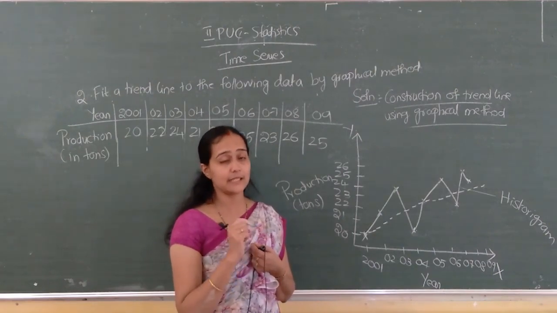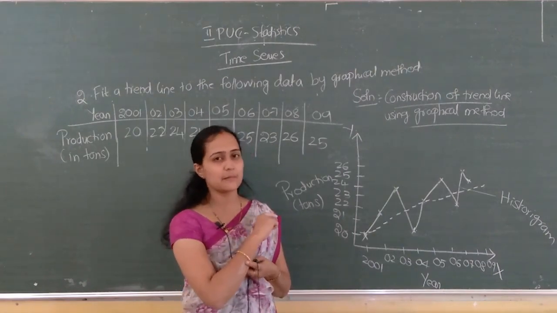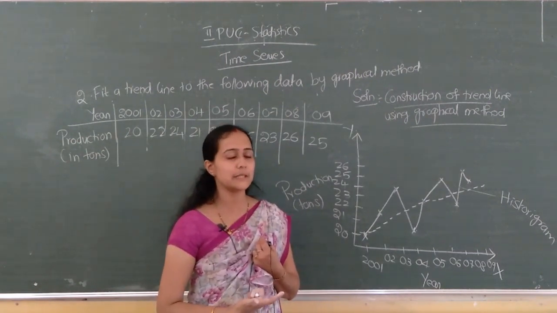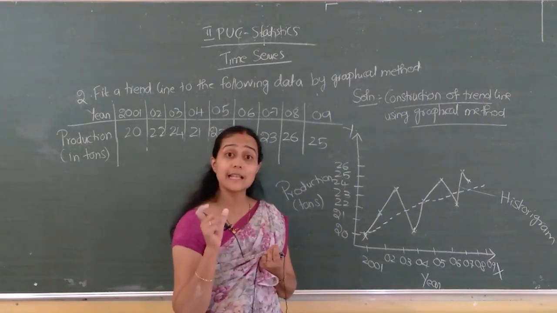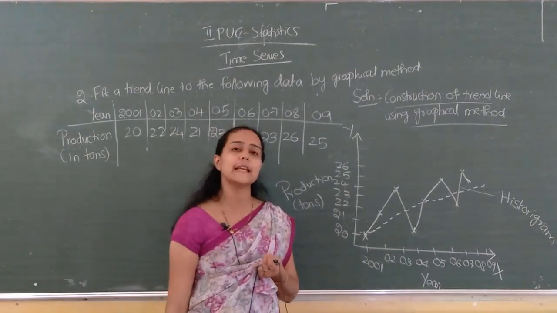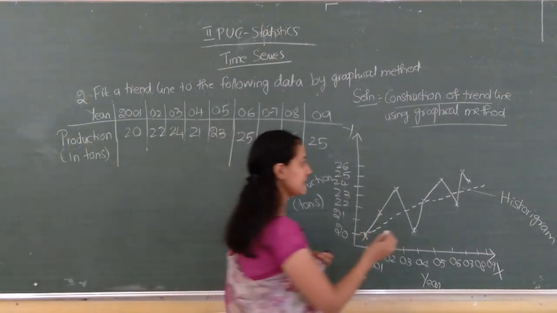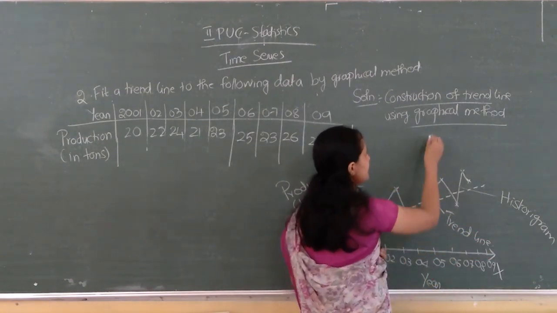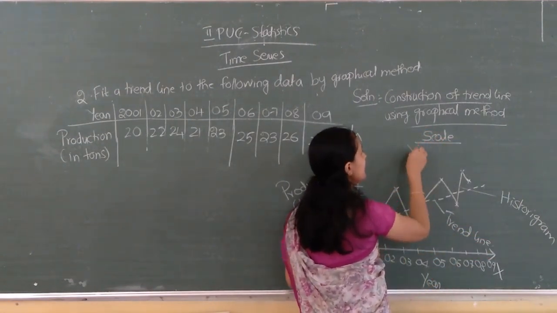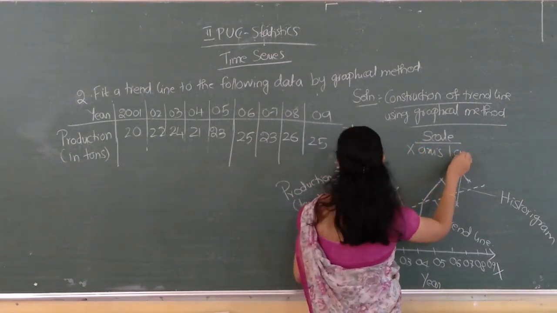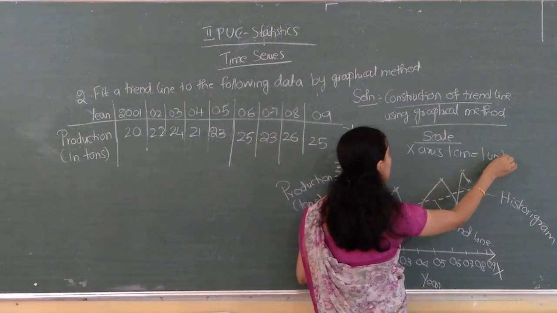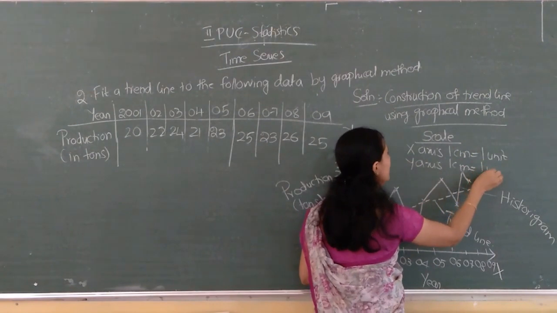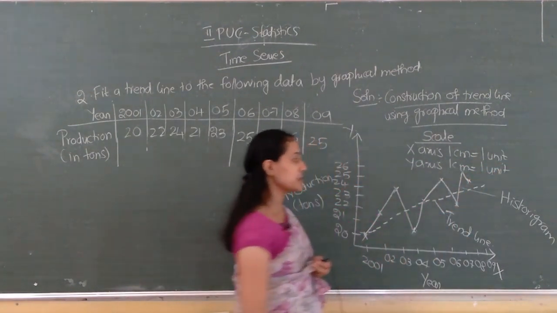It is not a scientific method. Usually a note is asked in exams, because it contains much personal bias, so we do not use this method much. You should just know how the graphical method works, so I only explained this graphical method. So this is called a trend line. Then you have to write the scale: x-axis 1 centimeter equal to 1 unit and y-axis 1 centimeter equal to 1 unit. Only that much.